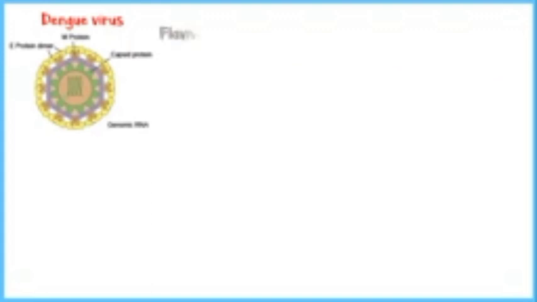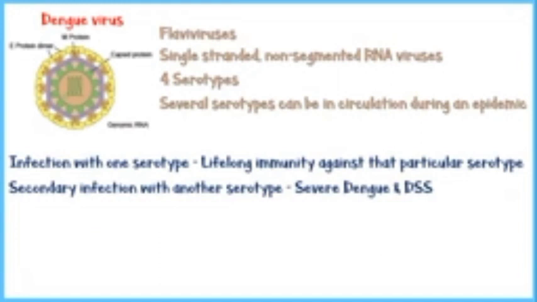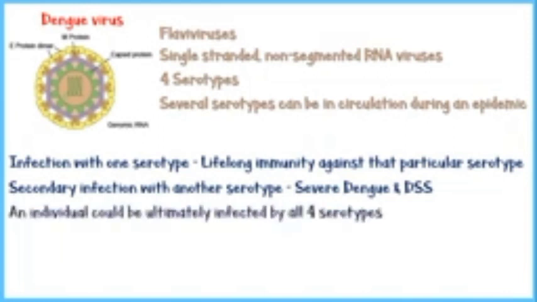Dengue virus belongs to the group of flaviviruses, which contain a single-stranded, non-segmented RNA molecule as genetic material. There are 4 serotypes of dengue virus that have been identified, and several serotypes can be in circulation during an epidemic. Infection with one serotype gives a lifelong immunity against that particular serotype. However, secondary infection with another serotype can cause severe dengue and dengue shock syndrome within the same person. Ultimately, an individual could be infected by all 4 serotypes of the virus.